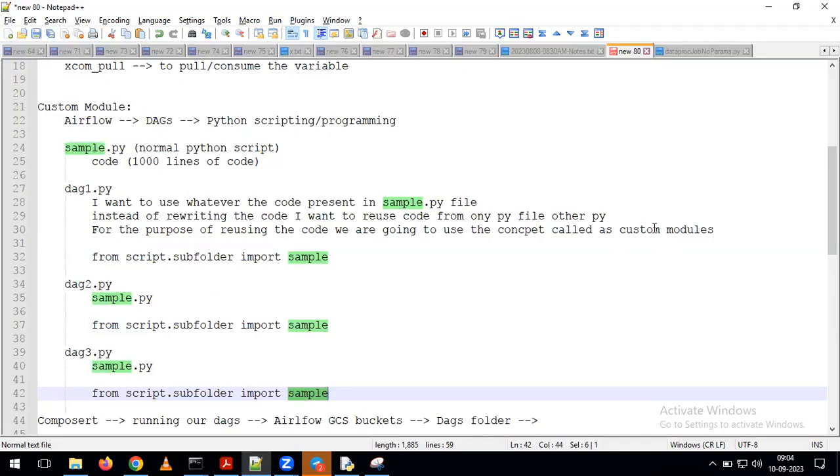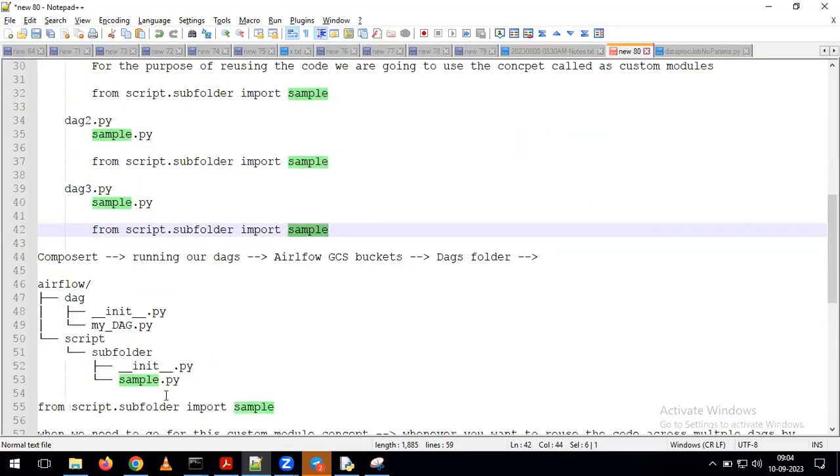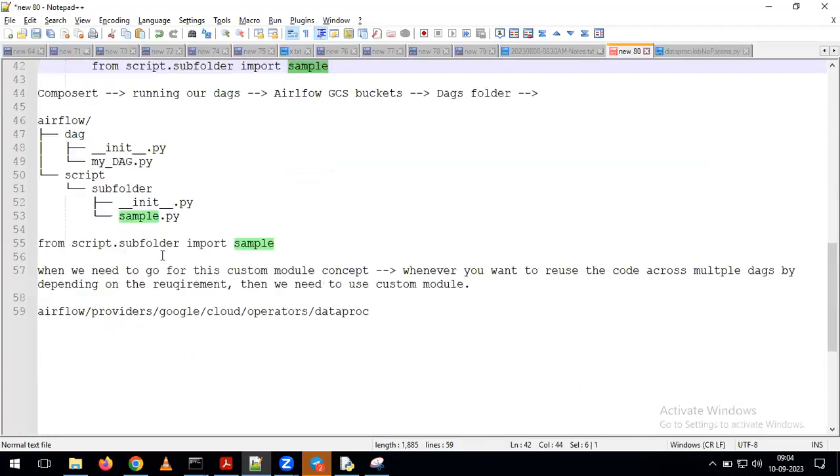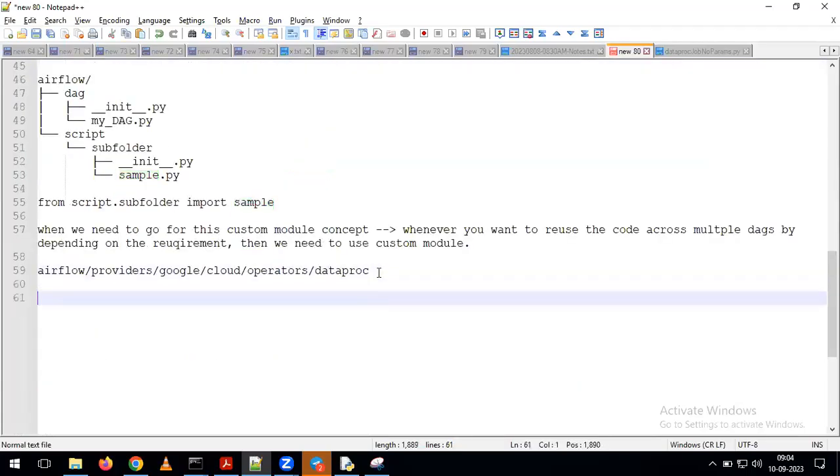Whenever you want to go for the custom module, we need to place our Python code in a particular folder path. That folder path we need to import into our required DAGs, and with that, we can simply reuse the code across multiple DAGs depending on the requirement. If you follow this kind of approach, what will happen? We can decrease code redundancy